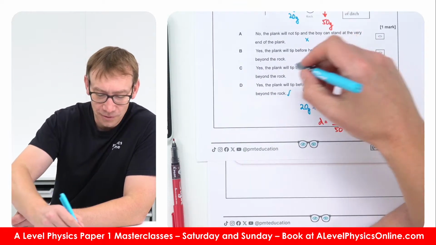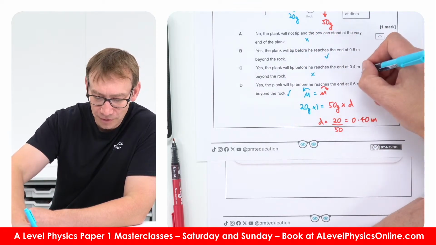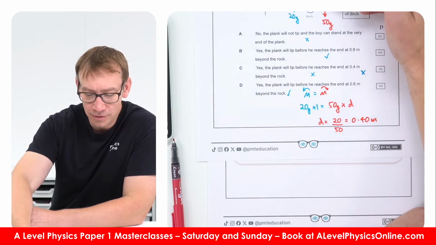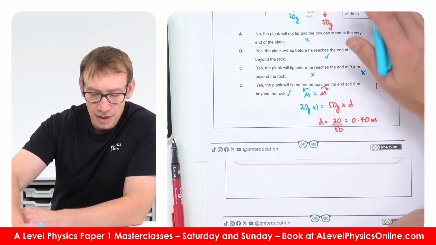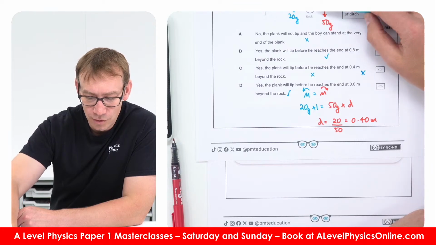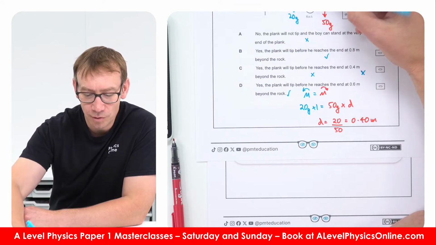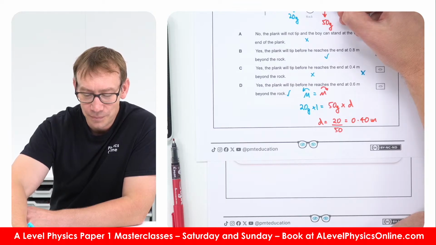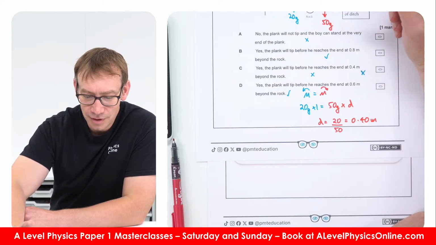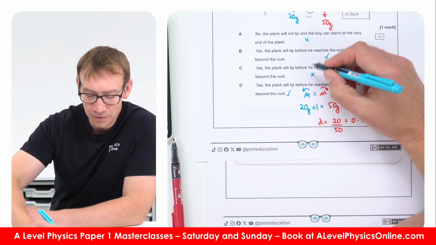So, yes, the plank will tip before he reaches the end at 0.4 from the rock. I don't think that's true, so it's not this, because when the buoy reaches 0.4, they will still be in equilibrium. So even at 0.4 meters, the buoy, yeah, that one there is a true statement.